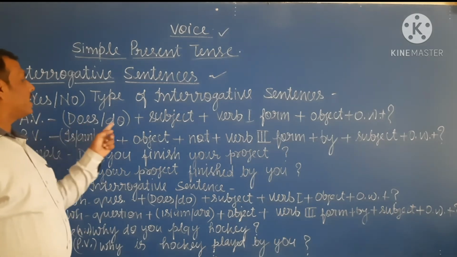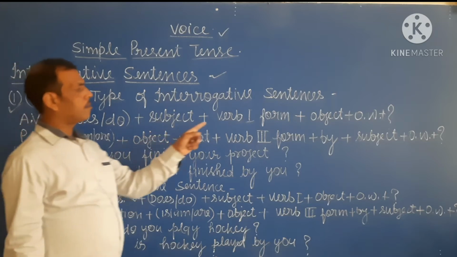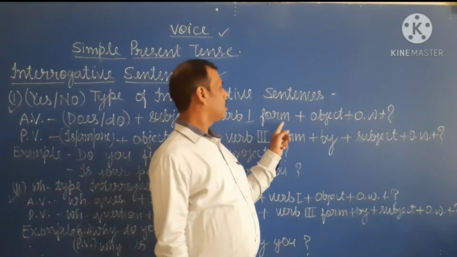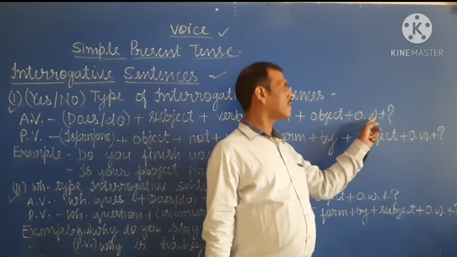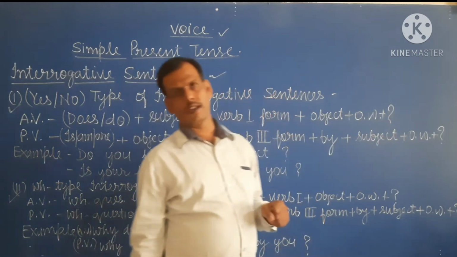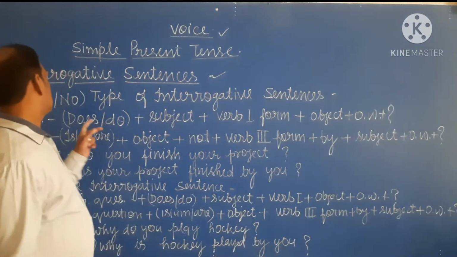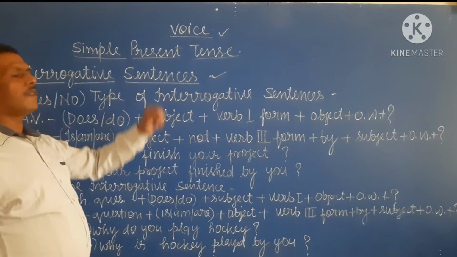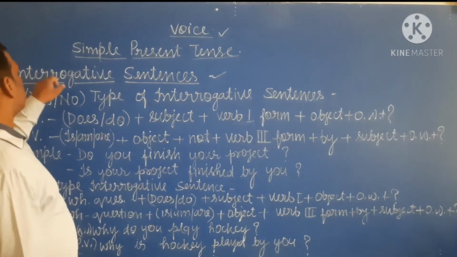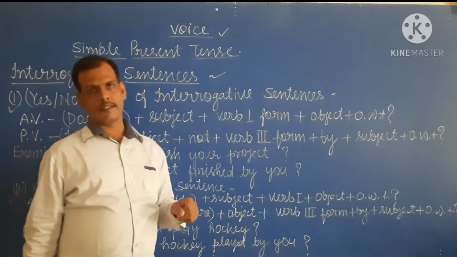First we write does or do according to the subject, plus first form of the verb, plus object, plus other words, plus question mark. This is the formation of a yes/no type interrogative sentence under simple present tense. Okay student?